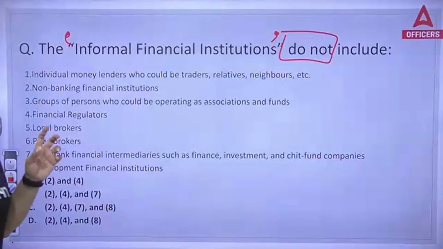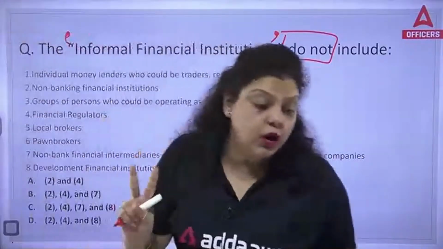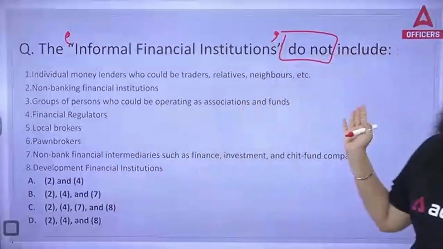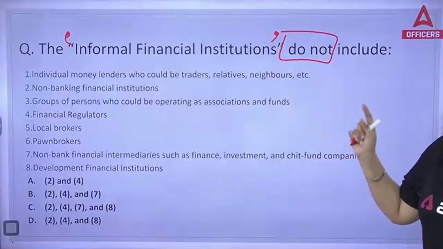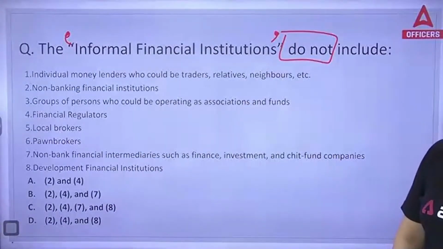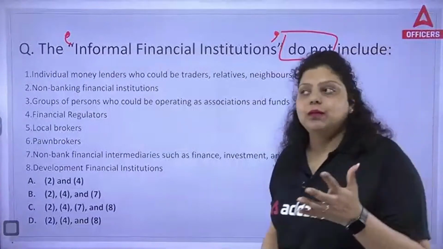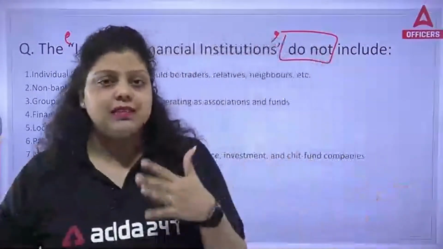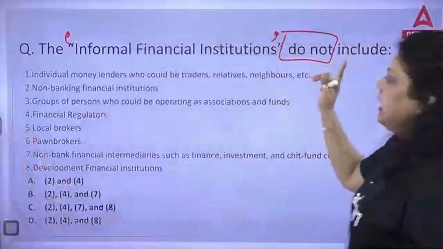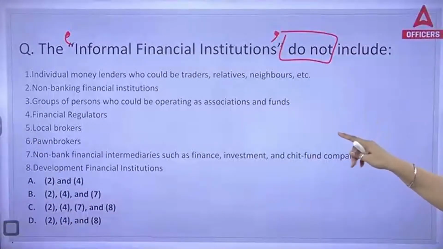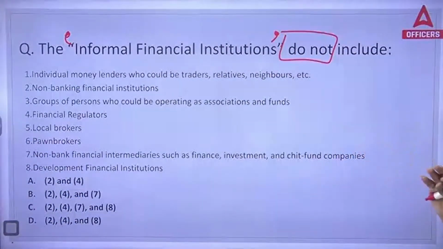So we have discussed that there are two types of financial system. One is formal, another one is informal. The formal financial system is regulated by regulatory entities like RBI, SEBI, IRDA, etc. An informal financial system is a system where there are no regulatory bodies, no rules and regulations. So what do you think? Which of the following is correct?